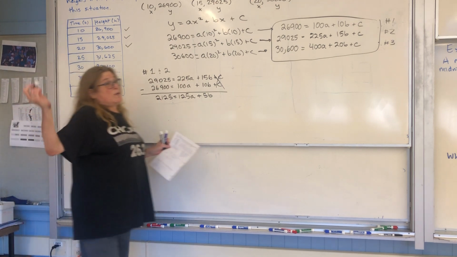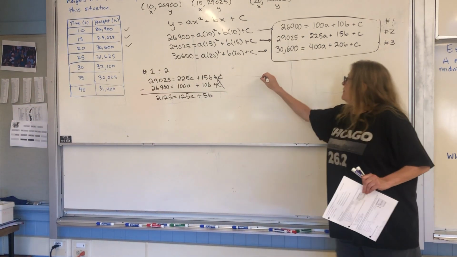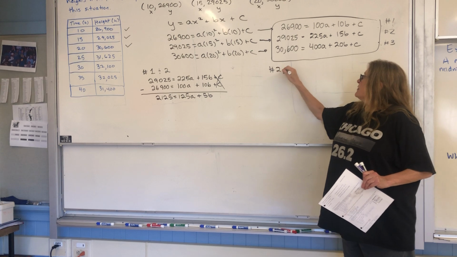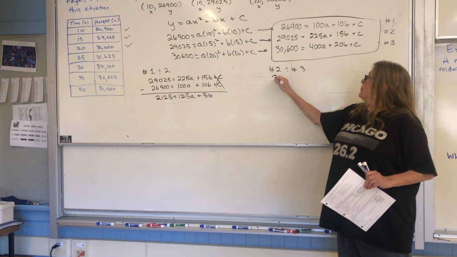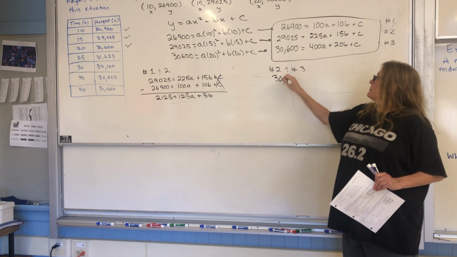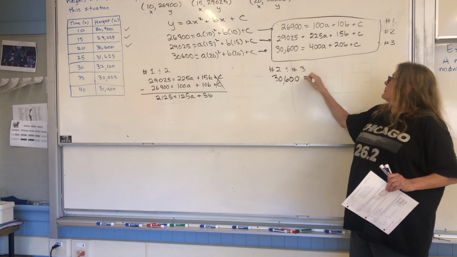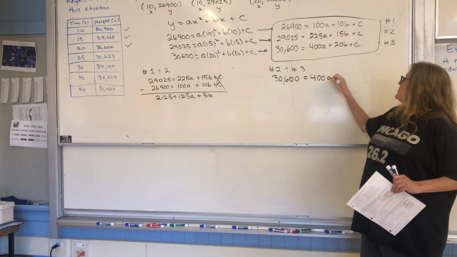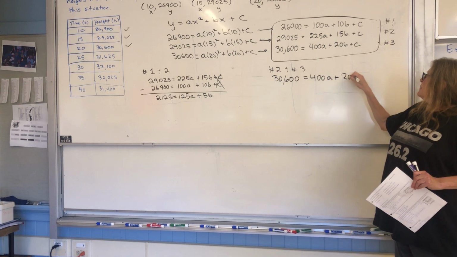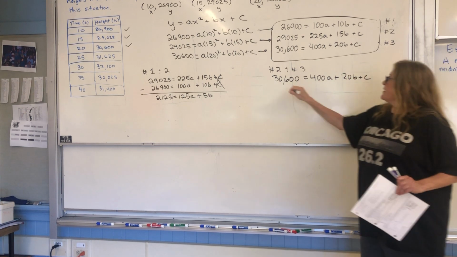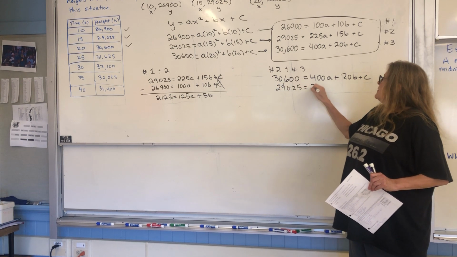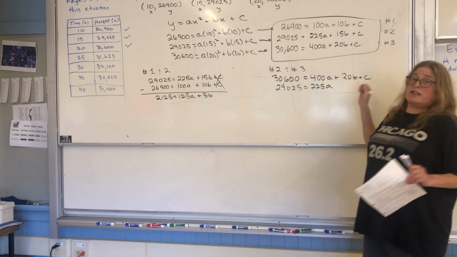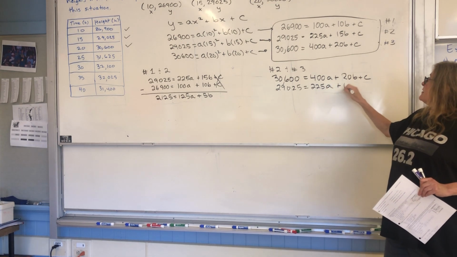Okay, now let's do, I don't know, number 2 and number 3. Again, I'm going to put the bigger one on top. Sorry, there's a lot of writing in this one. Now I could have done 1 and 3, doesn't matter.